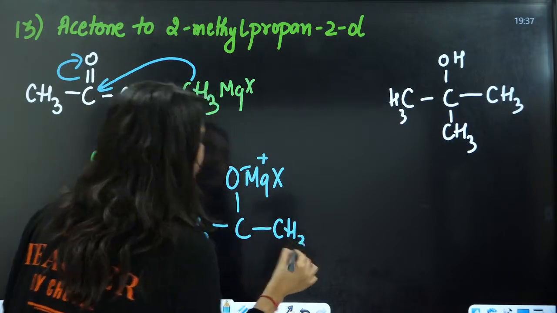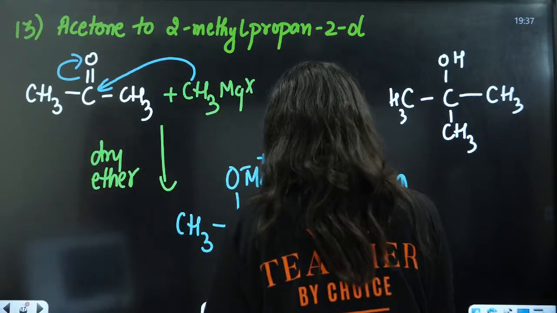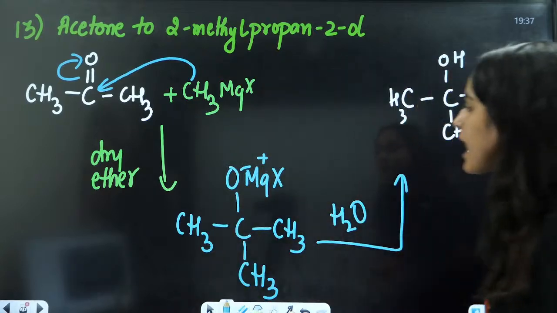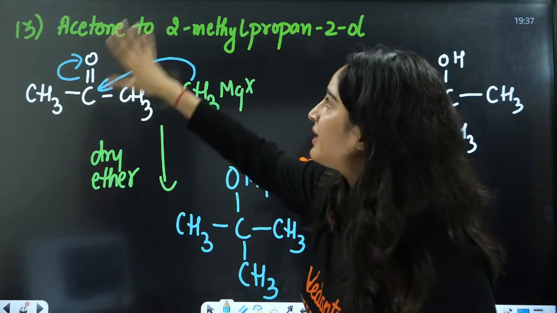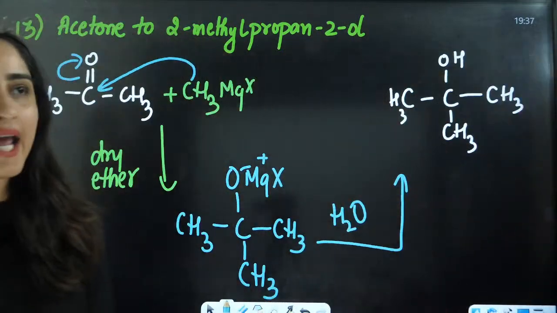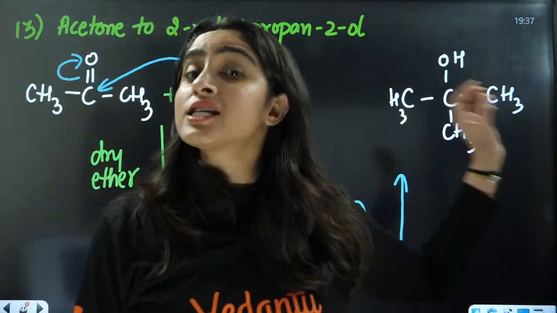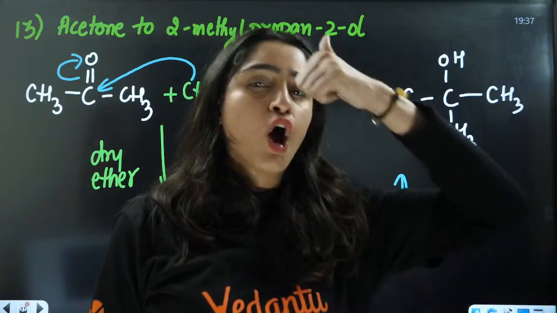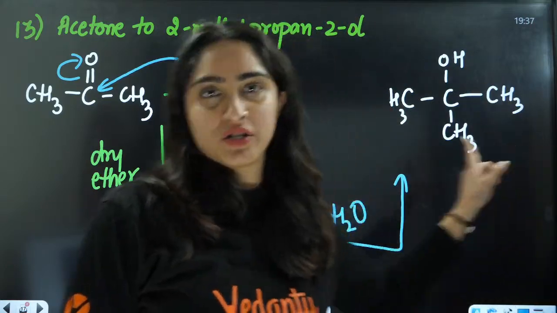This is CH3 and this is CH3. Afterwards we hydrolyze it and you will get your desired product. We have converted acetone to 2-methyl propanol by adding Grignard reagent. These questions are asked many times in your CBSE and NEET examinations.